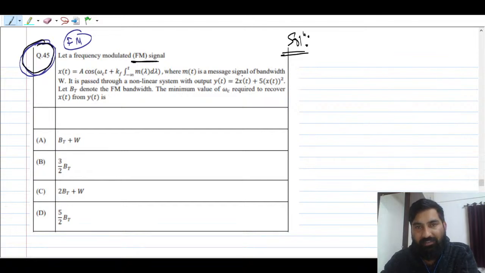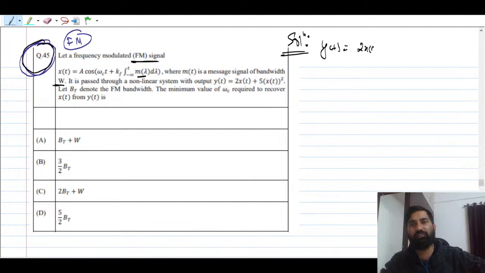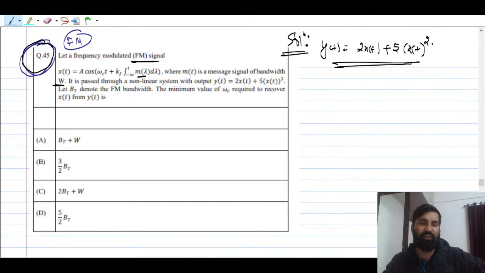Where m(t) is a message signal of bandwidth W. So they have given m(t) is nothing but a message signal of bandwidth W. If it is passed through a non-linear system with an output y(t), so what will happen? See, if you are passing through a non-linear system, 2x(t) plus 5x(t) whole square. You might have studied this in FM, frequency modulation.